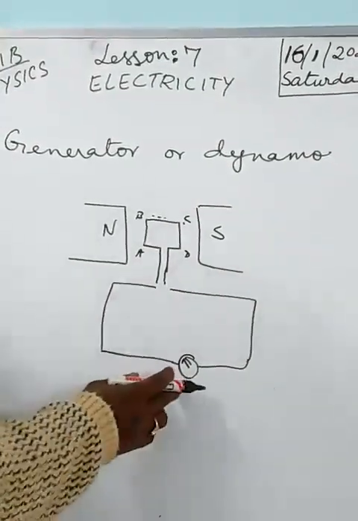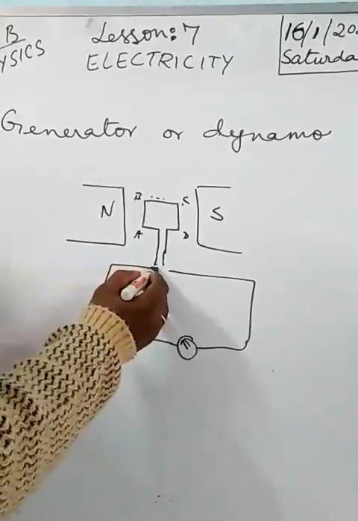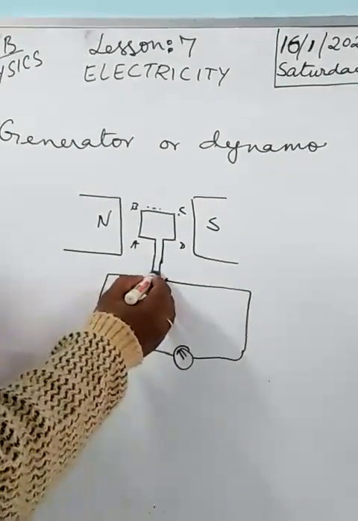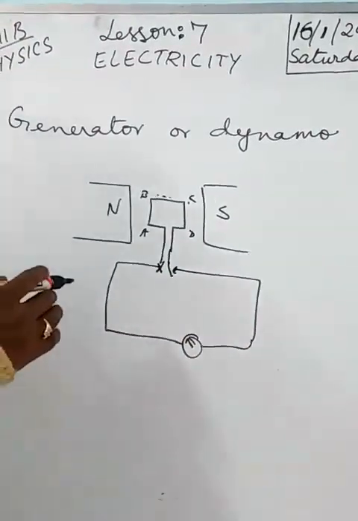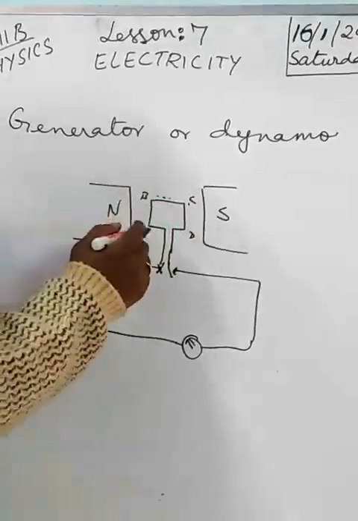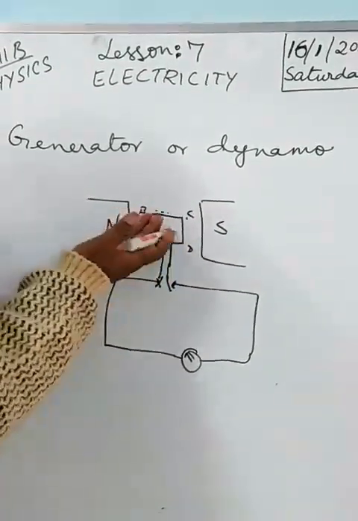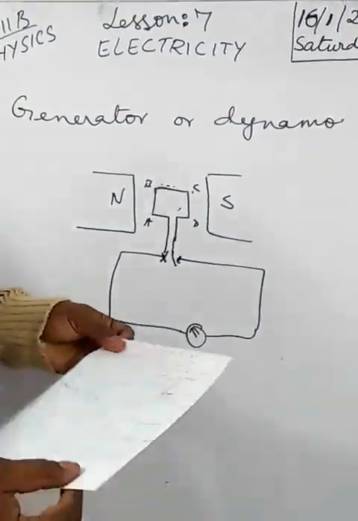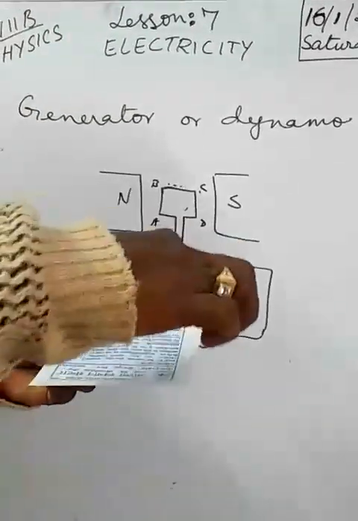Now this is the galvanometer which shows the current. This will be connected to some sort of setup. Now let us see what happens here. This is a horseshoe magnet, and you keep a copper wire in a plate. The plate is like this, kept there, and copper wire is wound around this.